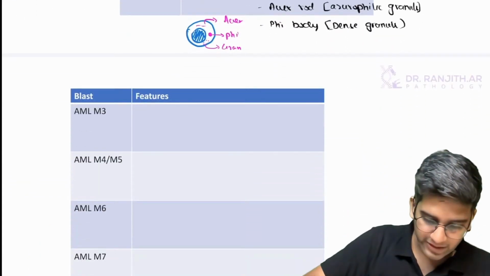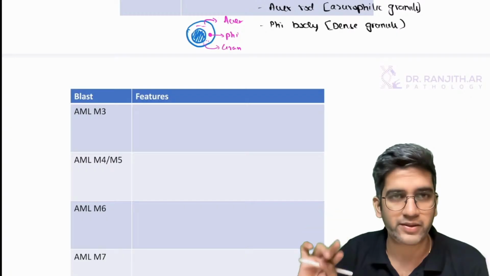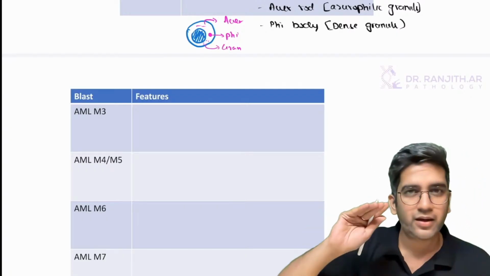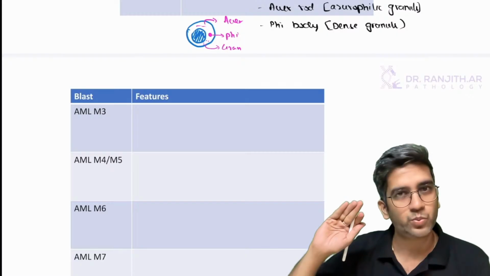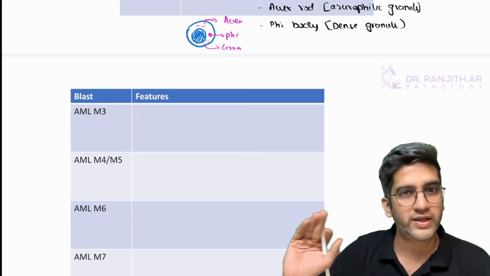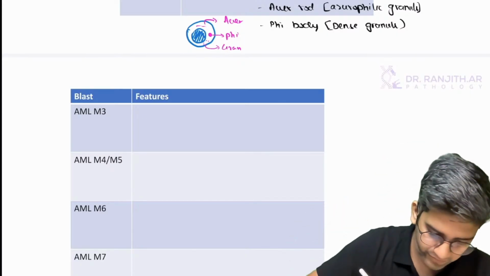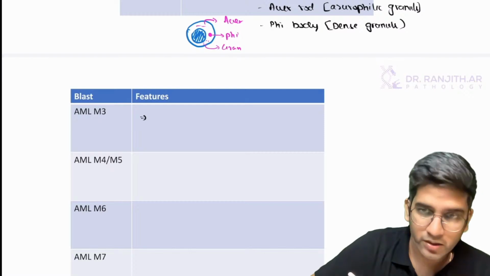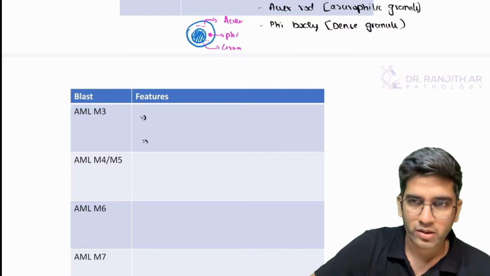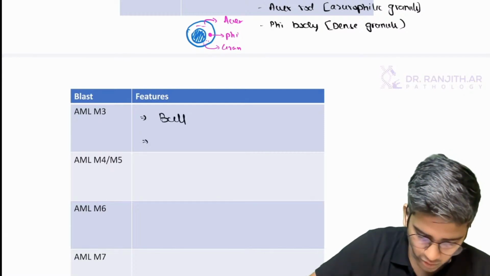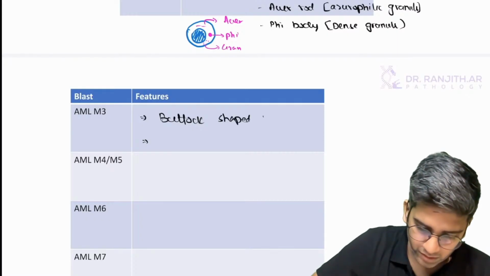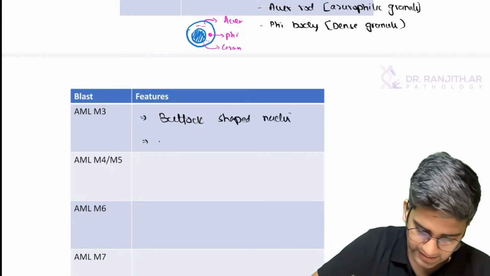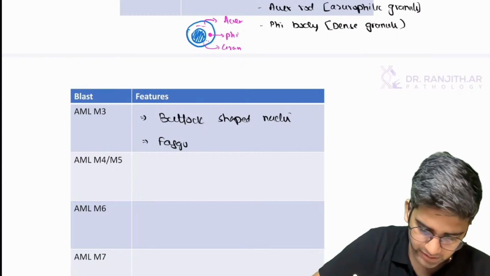So you have AML M3. There are two important findings in AML M3. High NC ratio will be there, and 2 to 3 times the size of an RBC will be there. I'm not repeating it. They're always there. Two things with AML M3: you have a buttock-shaped nuclei or a folded nuclei. That's very classical. And we have faggot cells.